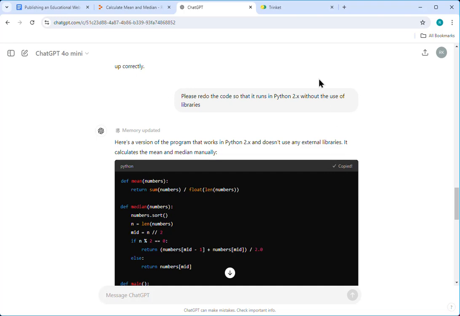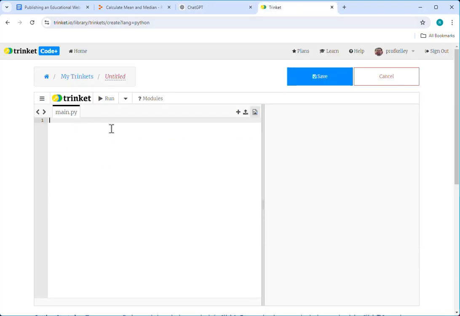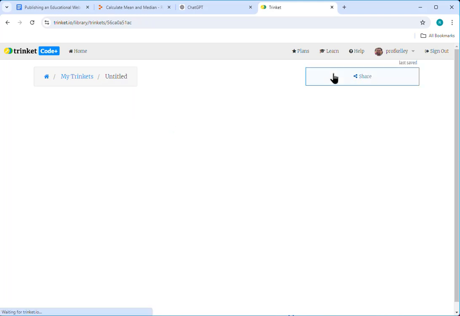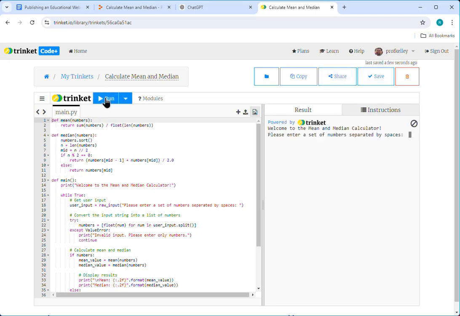I'll click copy code. I'll come over here to Trinket and I'm going to do Control V. Here's my code. I'm going to give it a title. So let's say calculate mean and median. And click save. And now I'll run it.